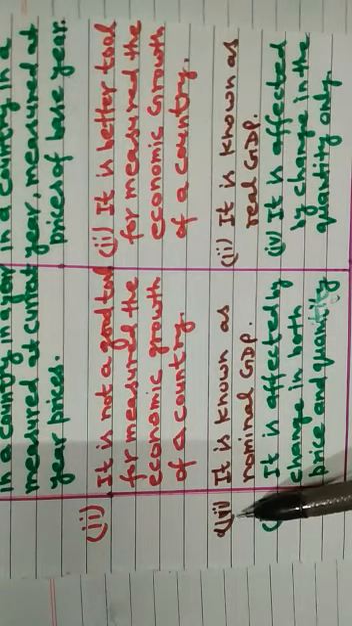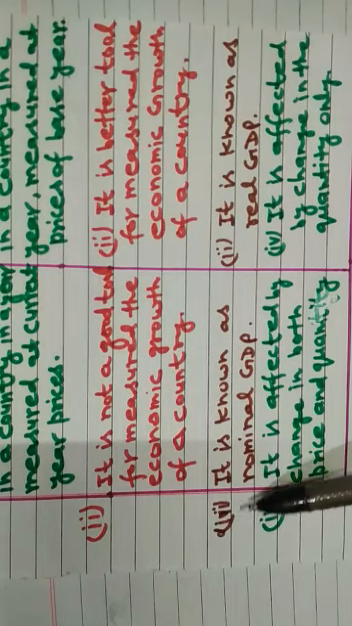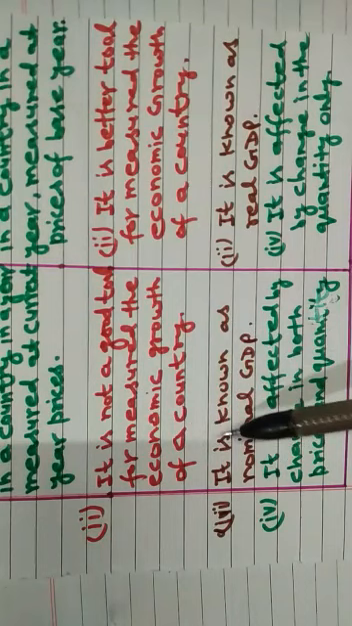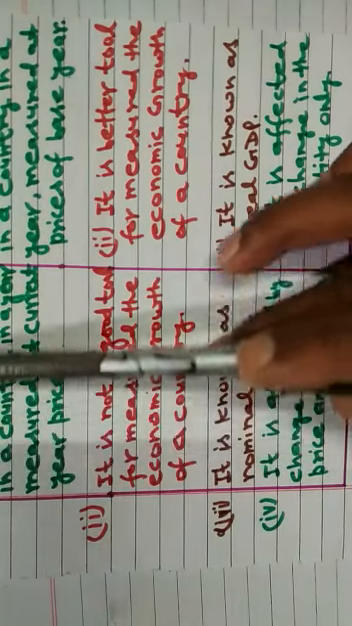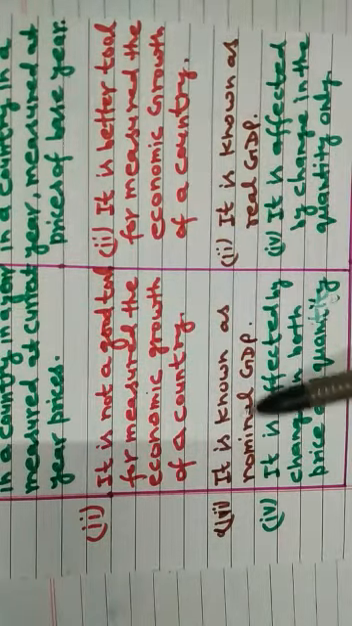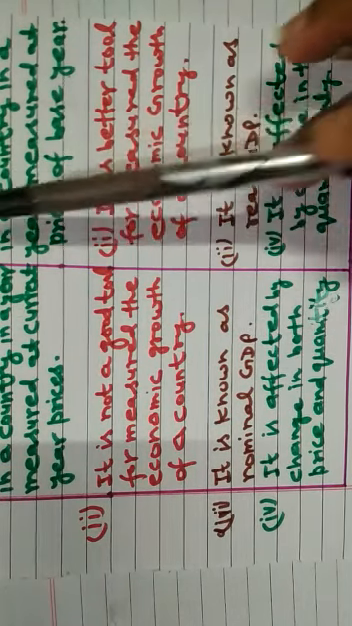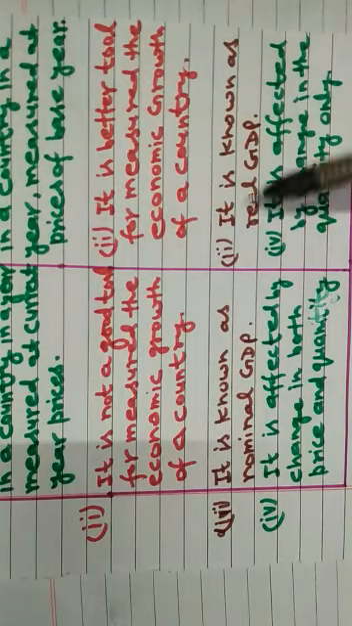Now, third point of nominal GDP, it is known as nominal GDP, meaning GDP at current price, and GDP at constant price is known as real GDP.